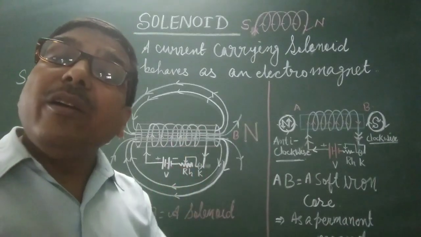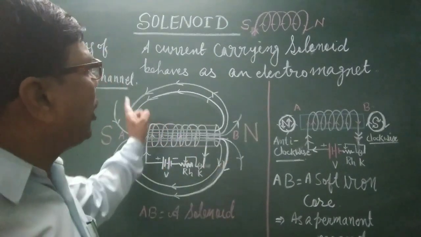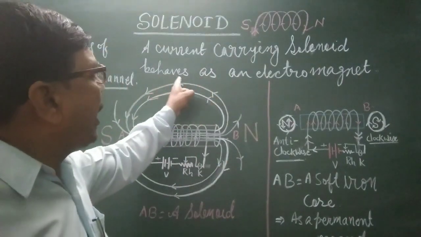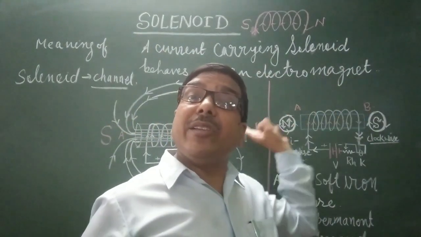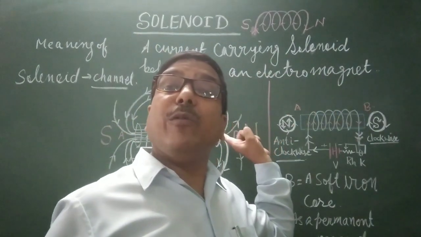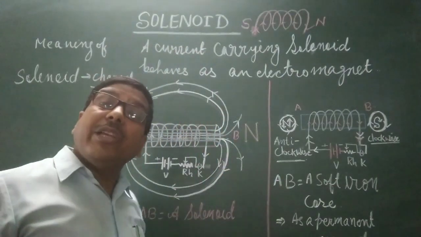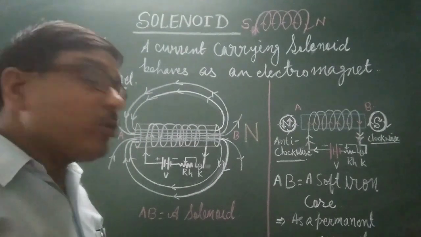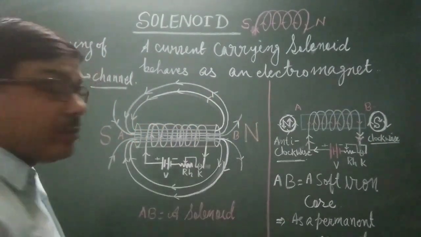Now we can conclude that a current carrying solenoid behaves as an electromagnet. This is the main part of this chapter, this topic.